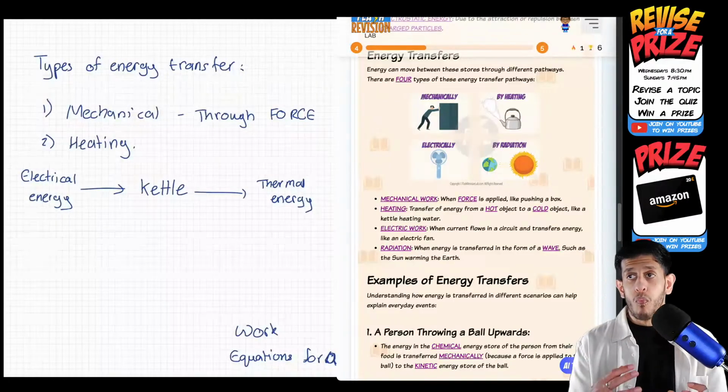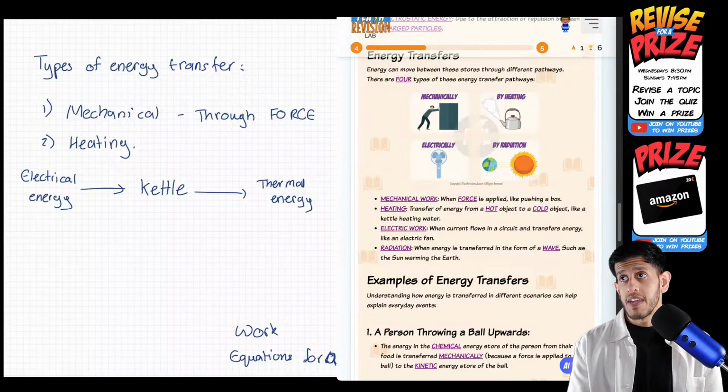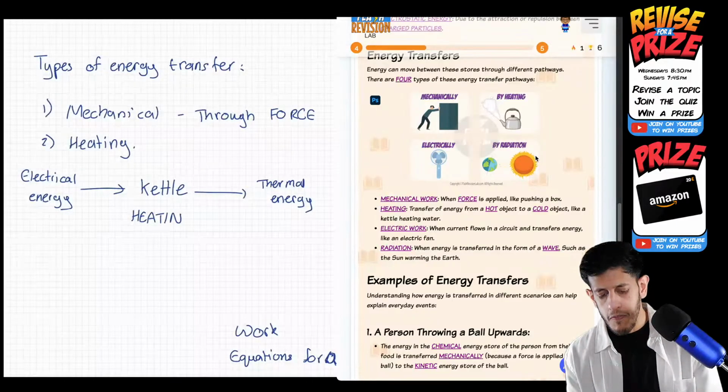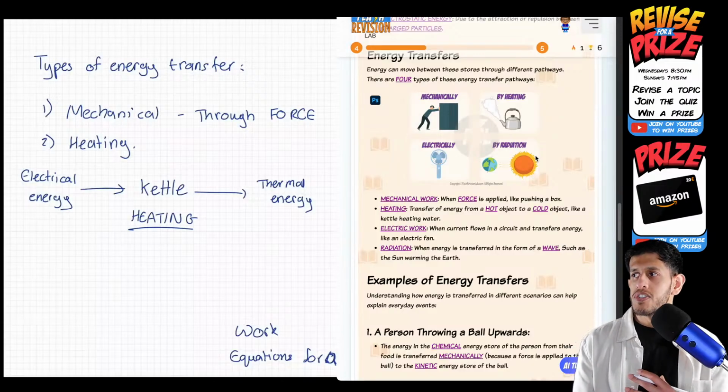But then what we're talking about here with energy transfers that you can see on the page is the method by which that energy change is happening. So it's from electrical energy to thermal energy via heating. Heating is the energy transfer method.